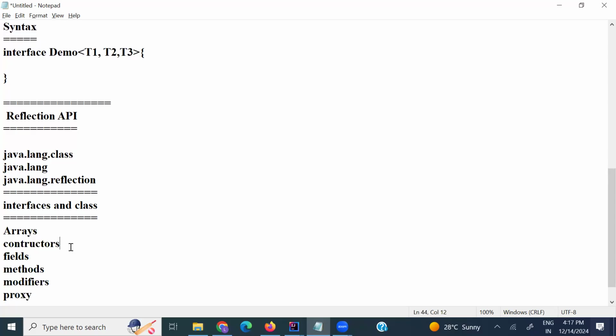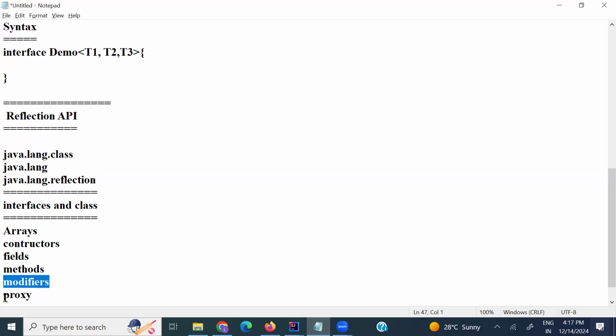And Field provides the information about the fields of the class at runtime. Method provides the information about the methods, the method-related things, at runtime only. And Modifier provides the information about the class and member access modifiers, which it will also get at runtime.